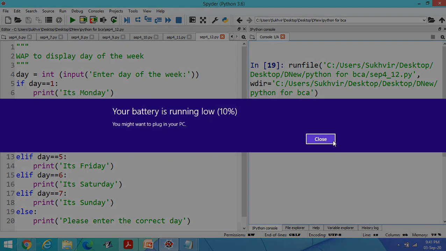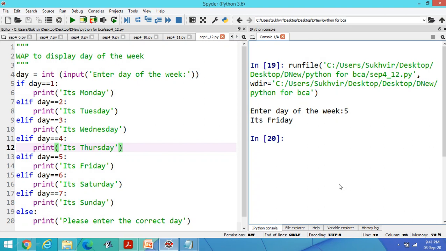If day is equal to 2, then I can display Tuesday. If day is equal to 3, I can display Wednesday, and all the contents are there. If out of 1 to 7 there is no matching number, then we can display in else, please enter the correct day.